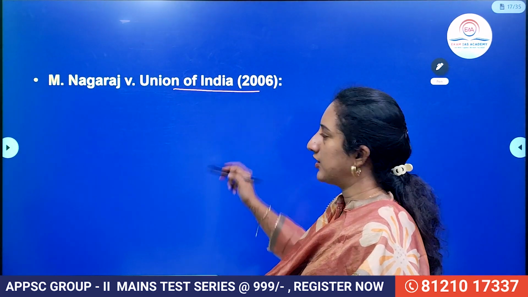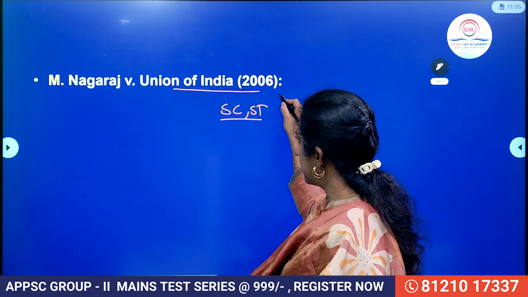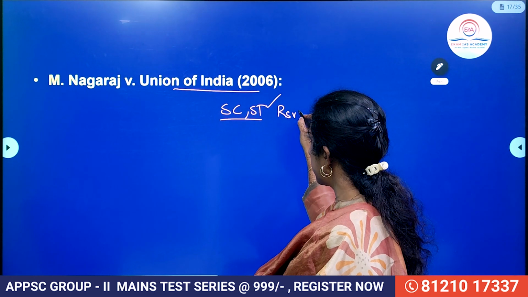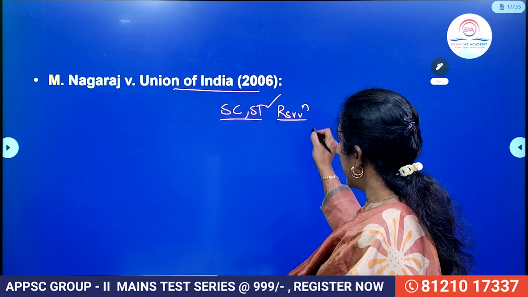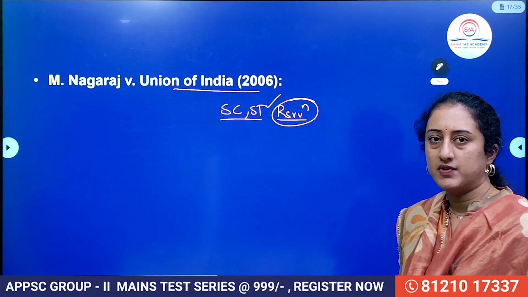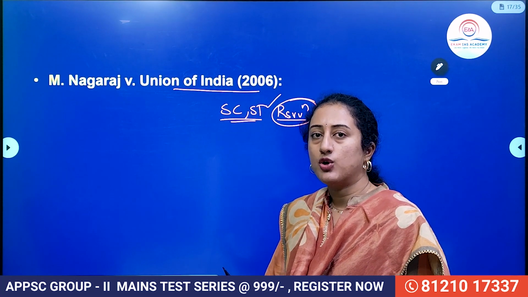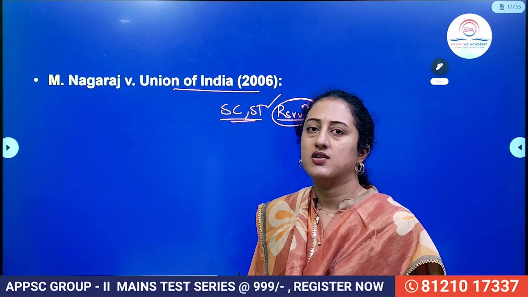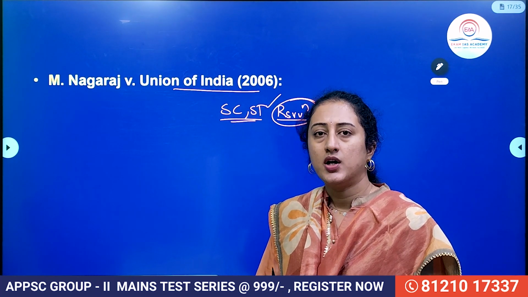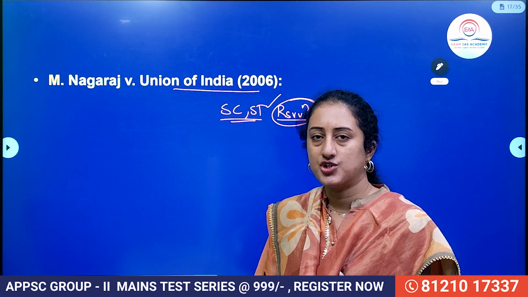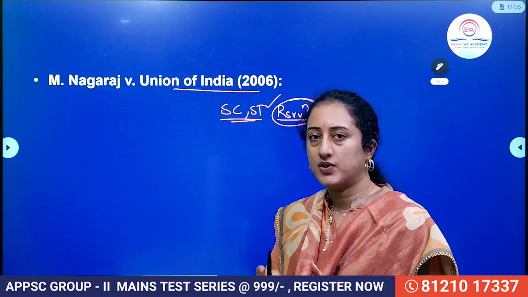Then in the Nagaraj versus Union of India case, whatever amendments were made to include SC, ST reservations in promotions were actually upheld by the Supreme Court in this particular case. Whatever provisions were included to ensure that reservations in promotions will be given to SCs and STs were upheld. But they said when you are going for reservations in promotions, some criteria have to be ensured. It should involve some elements of efficiency, backwardness, and in case there is no proper representation, only then can you go for reservations in promotions. So some set of guidelines were mentioned, but they said those were being upheld.